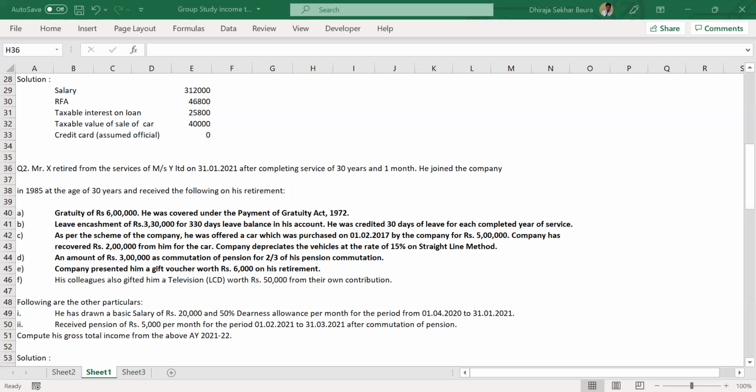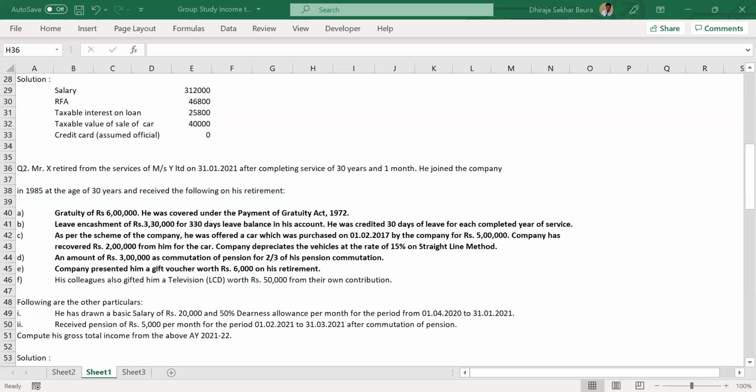For those covered under the Gratuity Act, the exemption amount is the lowest of the statutory limit of 20 lakhs, 15 by 26 into salary into number of years completed, or actual gratuity receipt, whichever is lower. For others, not covered under the Gratuity Act, the exemption amount will be 20 lakhs, 1 by 2 into salary into number of years completed, or actual gratuity receipt, whichever is lower.